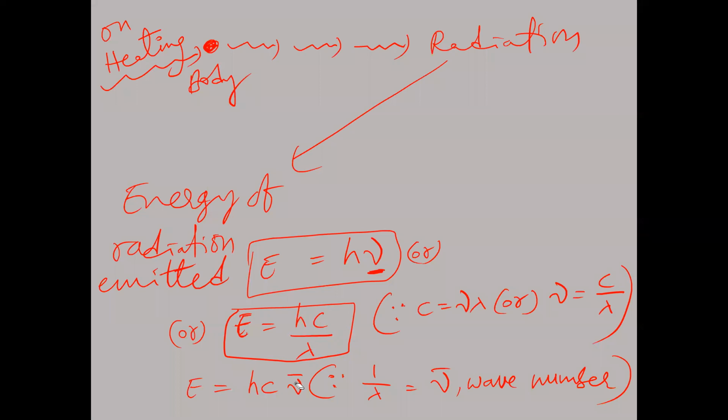Instead of 1 by lambda, we have taken nu bar. So E is equal to hc nu bar. E is equal to hc by lambda, or E is equal to h nu. Any one of these equations we can use for calculation of the energy of this emitted radiation. These are all different forms of Planck's equation: E is equal to h nu, or E is equal to hc by lambda, or E is equal to hc nu bar. Is the concept clear?